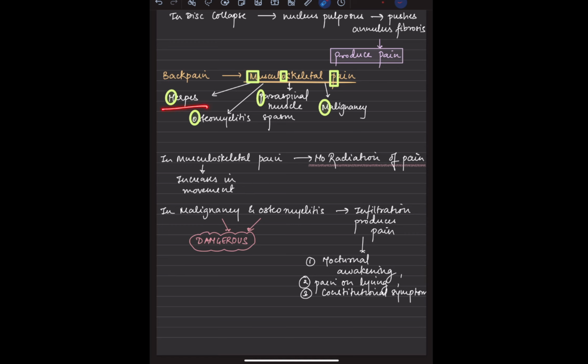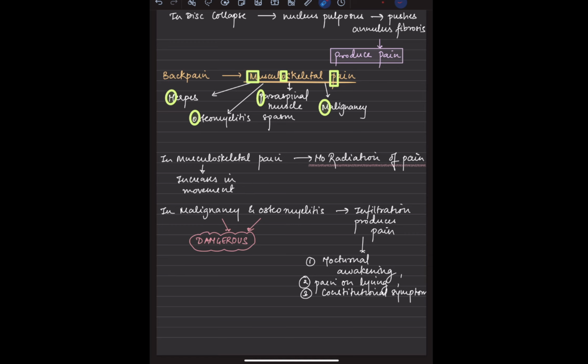So these are the four things that are important to us. If it comes to musculoskeletal pain, there is no radiation of the pain. Remember that. When we make the patient do a squatting position, or ask for any bending forward or leaning forward, any pain which is towards one of the dermatomes, okay, we have dermatomes on our body, right? So it is a radiating pain.